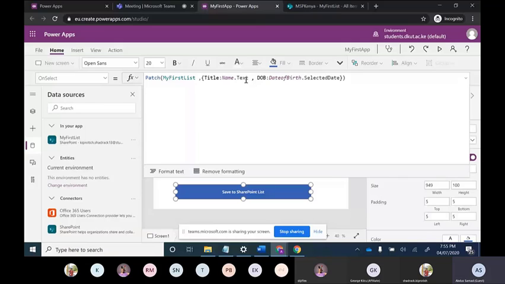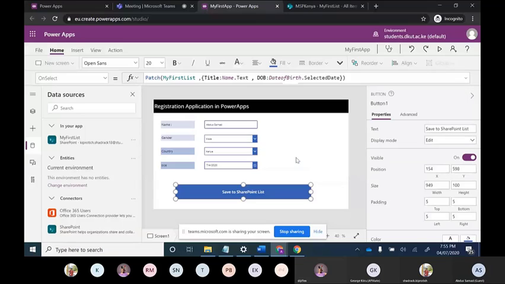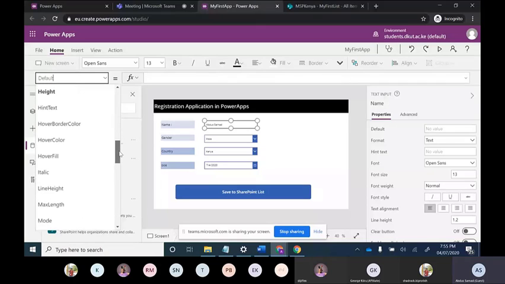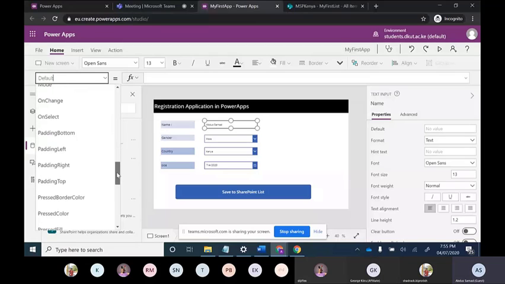In a text input there are some other options too, like color and default. Do you want a default text, or whatever you have put into the input?